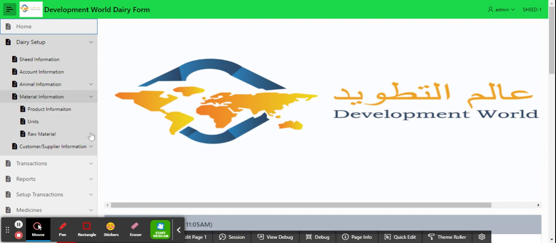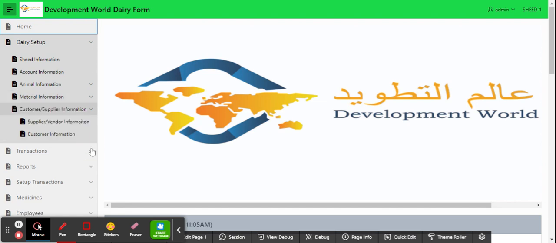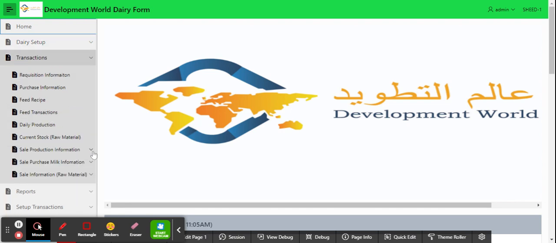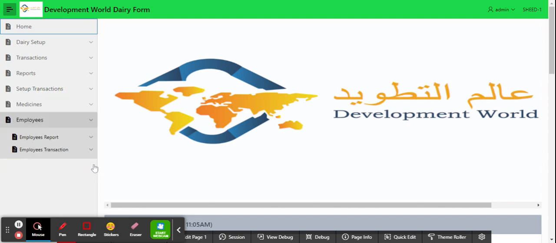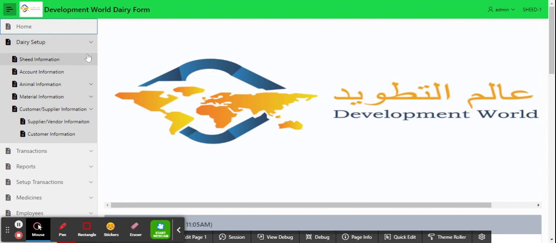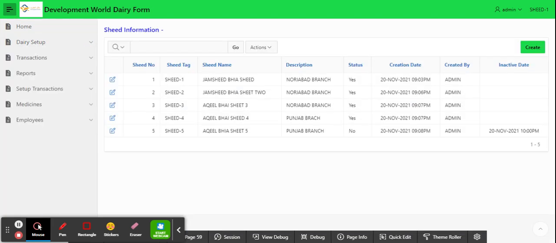Raw material and product units, raw material, supplier and customer information. In another video, we will start from transactions, and later on, we will see the expense form and the medicine information, assets, and in the last, we will see the employee information. So let's start from the setups. In setup, we start with the shade information.